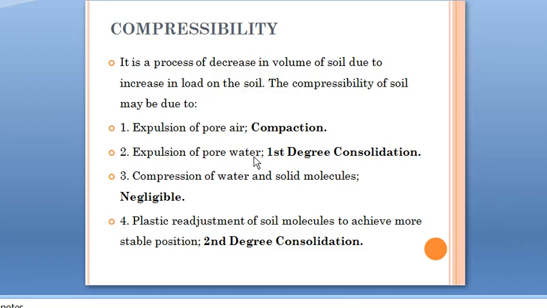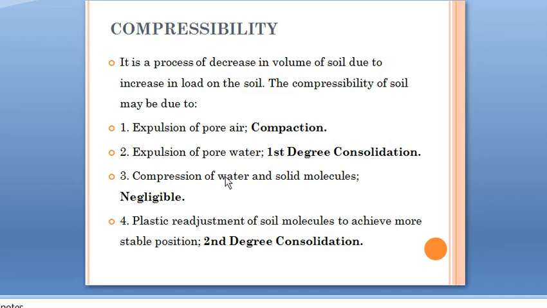First one is compaction. Compaction means expulsion of air. And the second one is consolidation. The compaction part we will be discussing in the last module, the sixth module. In this module we are dealing with consolidation, which may take place in different steps. First degree consolidation is the expulsion of pore water. Expulsion of water from voids is known as first degree consolidation.